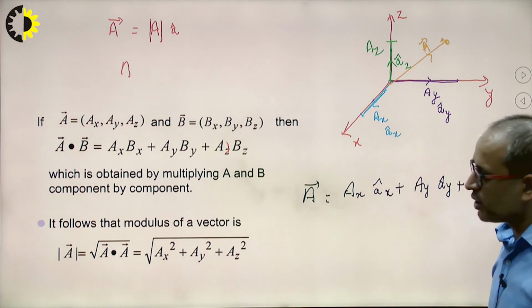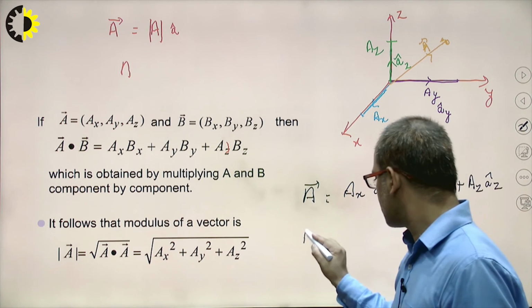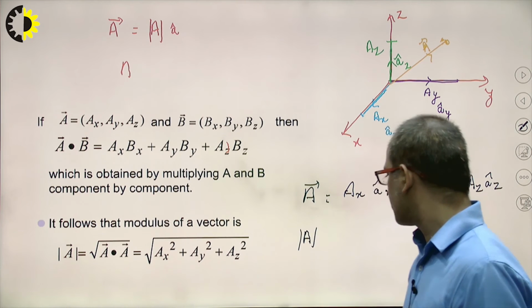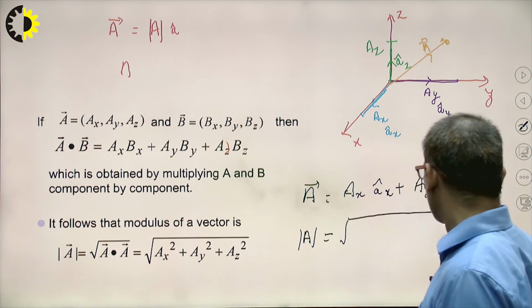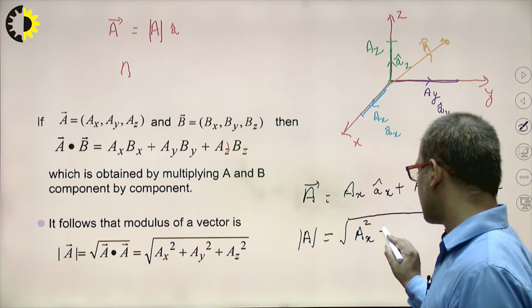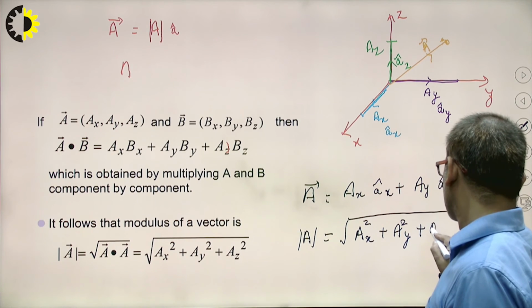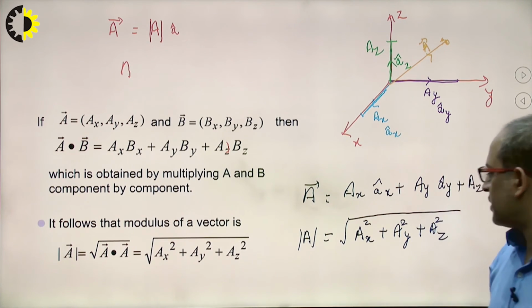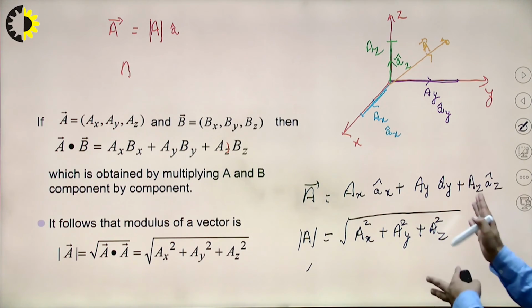Now if I want to calculate the magnitude of this A vector, it will be equal to the root of Ax squared plus Ay squared plus Az squared. Clear? Is it clear? What is a vector?